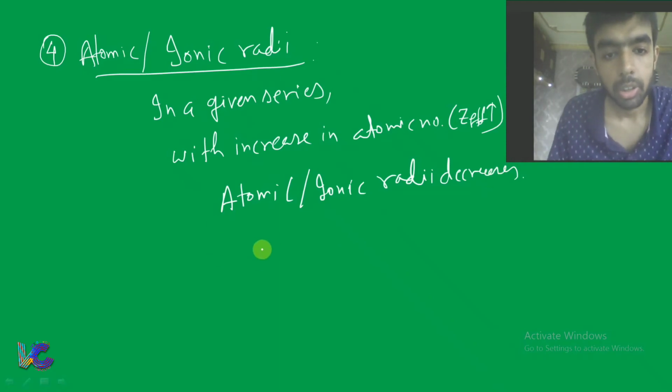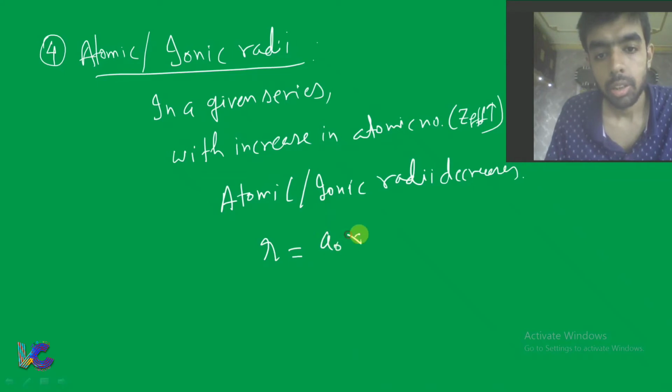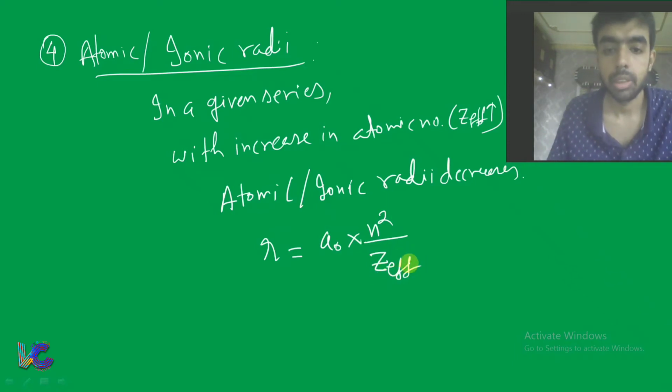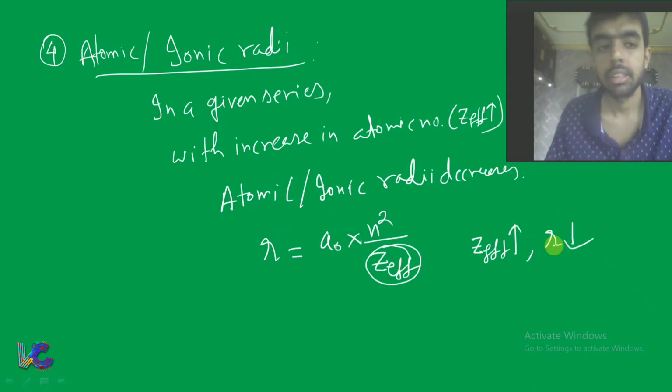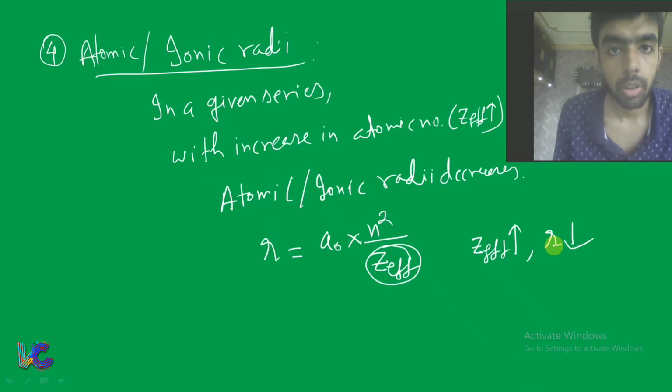And this is because R is equal to a0 n square by Z effective. You can see Z effective, the effective nuclear charge, is in the denominator. That means as the atomic number increases, effective nuclear charge increases, so R decreases. With increasing atomic number or increasing effective nuclear charge, the atomic and ionic radii decrease.